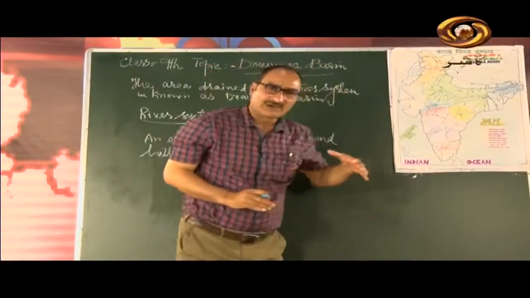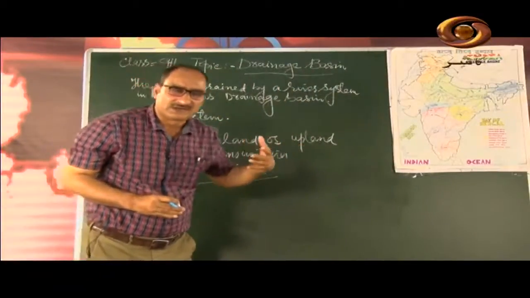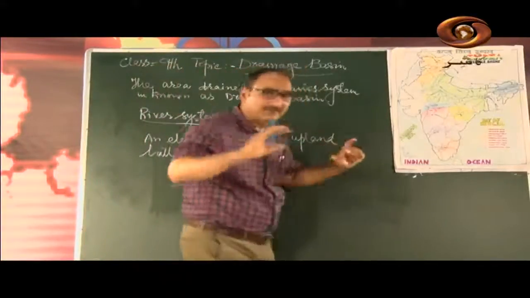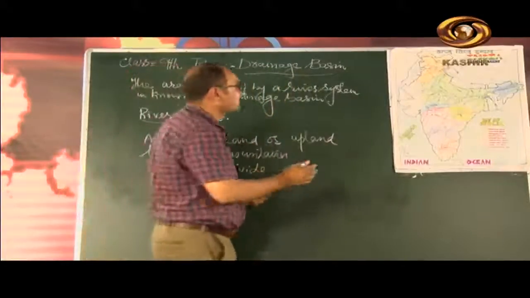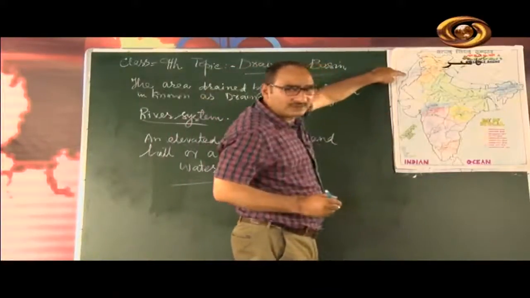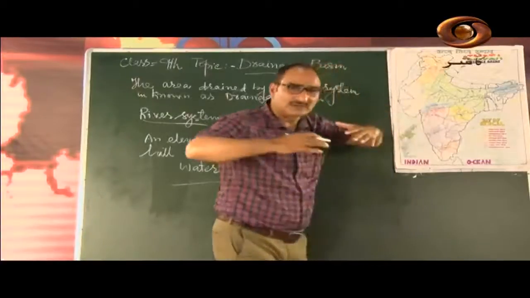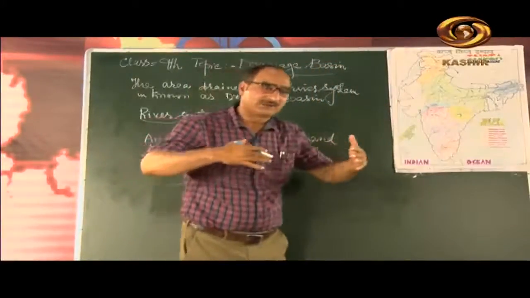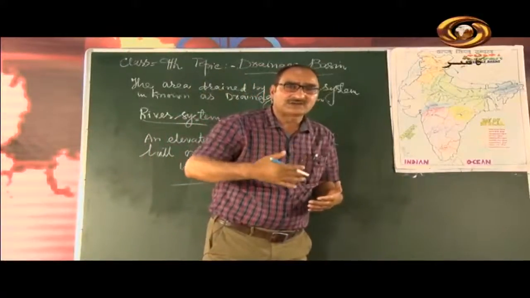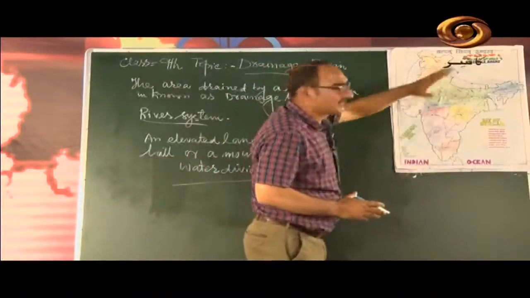It is one of the longest rivers of the world. There are so many longest rivers of the world, and one of them is the Indus river. The length of the Indus river is 2,900 kilometers, and this river flows through Ladakh. In Ladakh, it flows about 720 kilometers, and this is the river Indus.